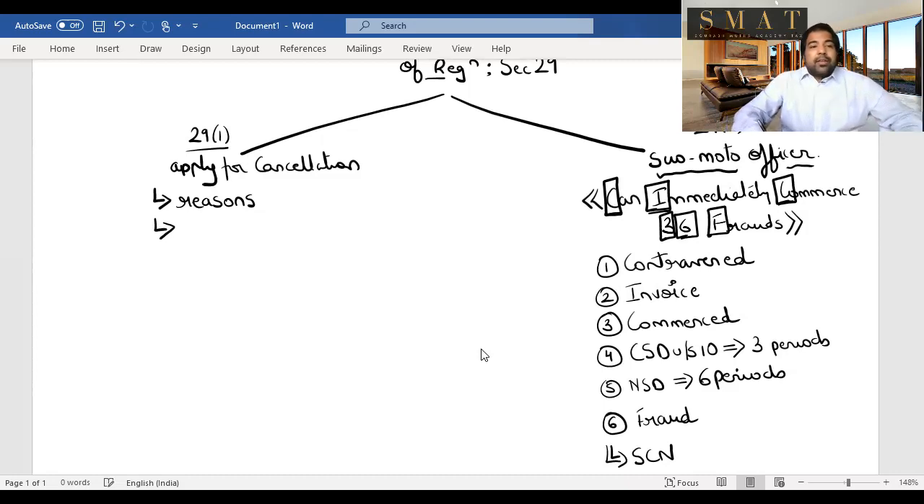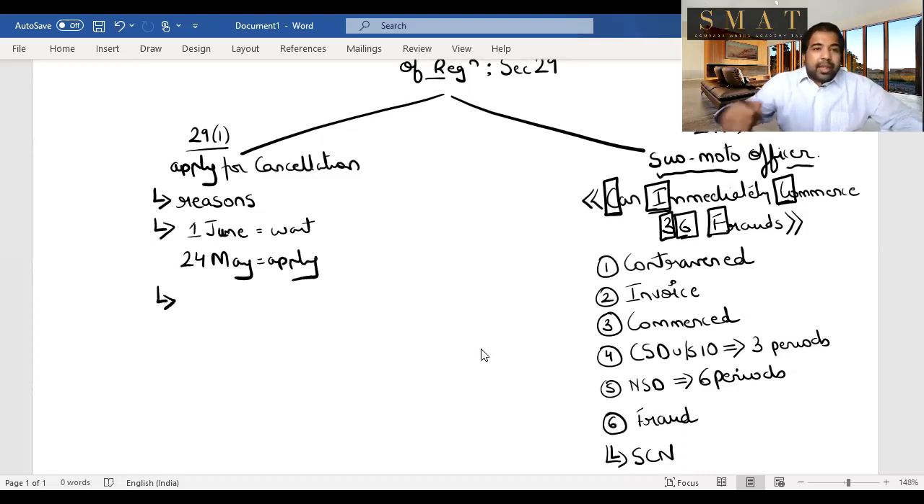When you cancel, let's say you want to cancel it from the 1st of June, and you apply, let's say today on the 24th of May. This is the date when you want to cancel it, and this is the date of making the application. Within 30 days you make an application. Whenever the event happens, let's say the amalgamation or demerger happened, within 30 days you have to apply. So on the 24th of May you applied, telling the officer that I want to cancel my registration. There is a prescribed form which is not important from the exam perspective.